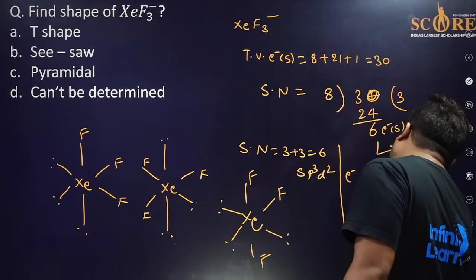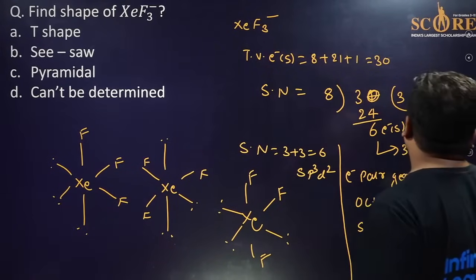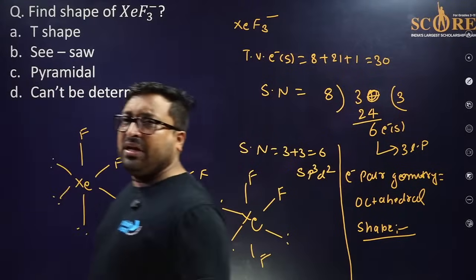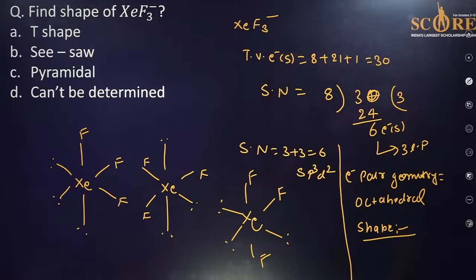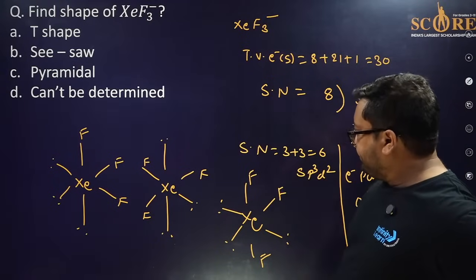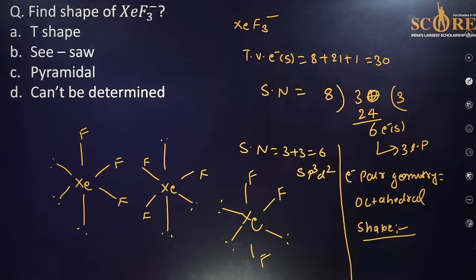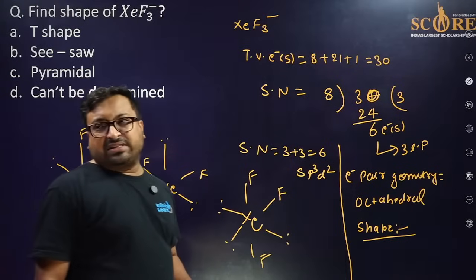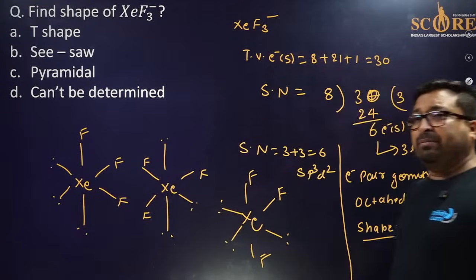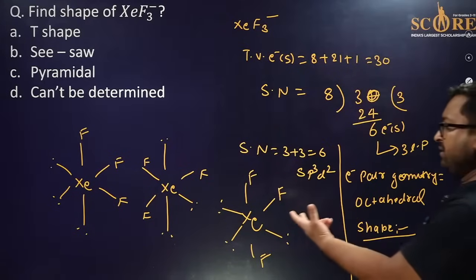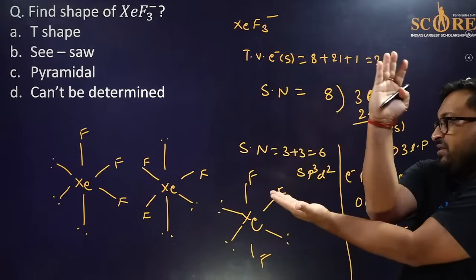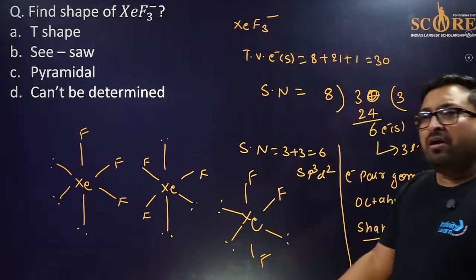Octahedral. So what is the shape of this molecule? Can you give the answer, Karthikeya? So this will be the last question. Can you give me? So it looks like T shape, pyramid shape, seesaw shape. In which shape can you say? Actually, by mathematics, people will say T shape, or if somebody says, sir, in this case it is planar T shape, 2 is there, 1 is here, so it looks like a pyramid. But all are wrong actually.